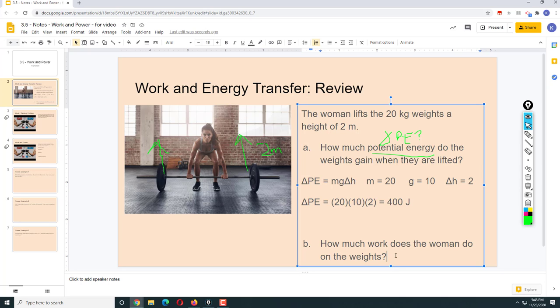So that's how much work the woman does to the weights. The weights gain that much energy. The woman spends that much energy.